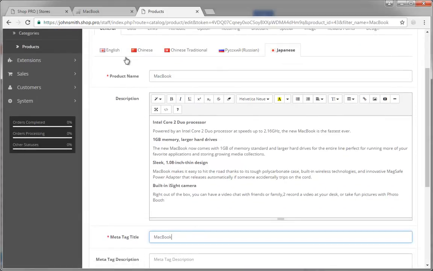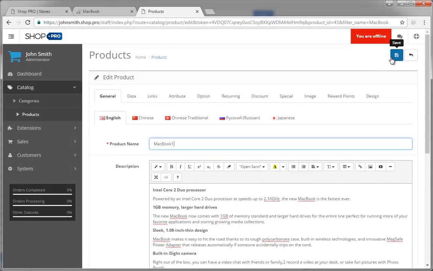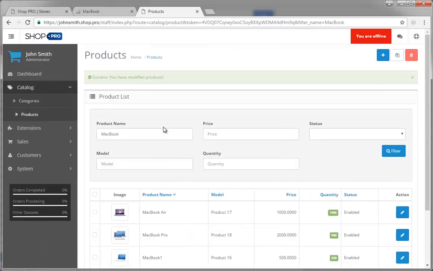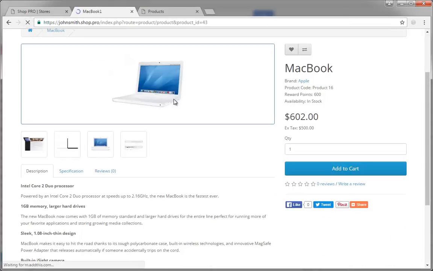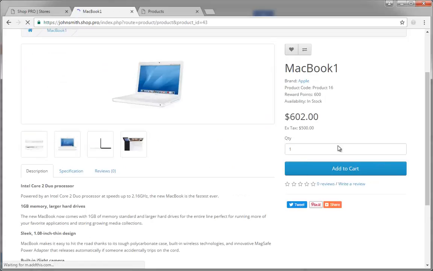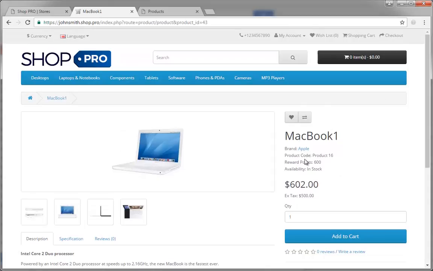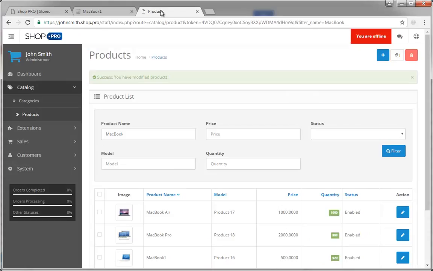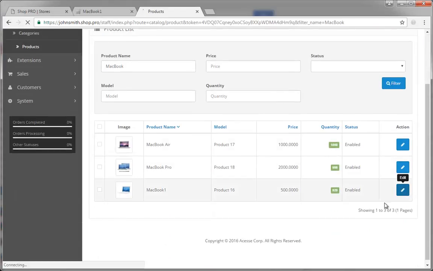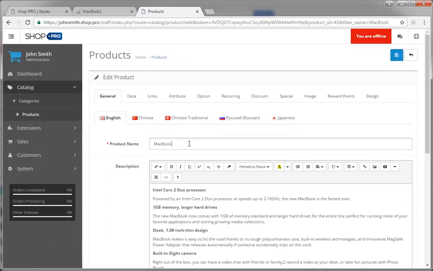And then once we have done it, let's change the title to MacBook One. Once we click Save, those changes are being reflected in the product instantly, and all the users who will be accessing the page will be able to see the MacBook One showing up on that particular page. Let's edit the product again, and this time let's change the product name but also change the image of the product. Remember that you have to specify the name and the description for each of the languages which are actually accessible in your store.